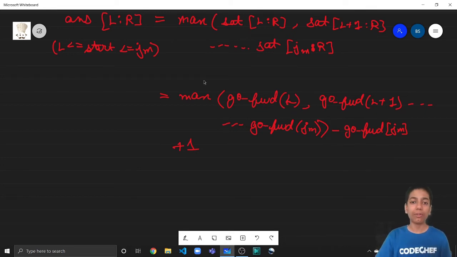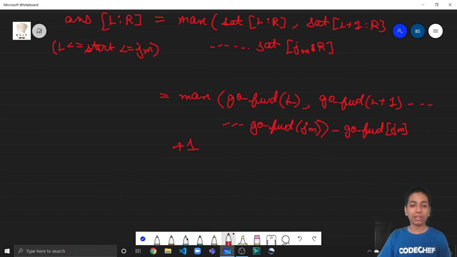And now for each query, if there are q queries of this form, the complexity comes out to be q log n, because the complexity to query is log n, and for q queries it will be q times log n. So here we could use a segment tree so that we can get the maximum of this range of go forward from L to JM. Fine. But now one major point arises.